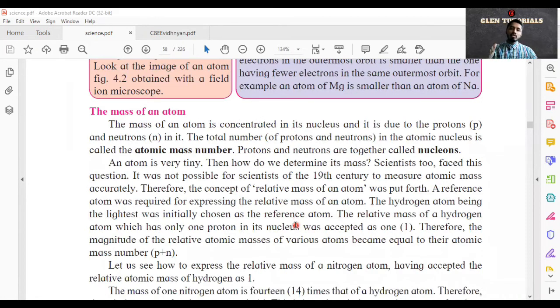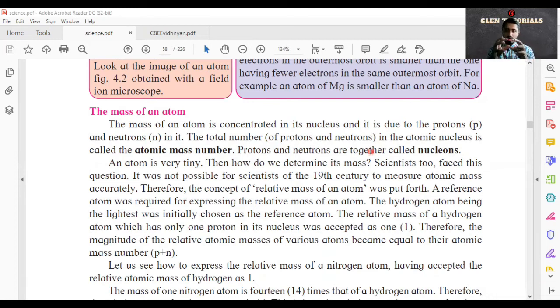The mass of an atom is concentrated in its nucleus. Mass means the actual weight of an atom is nothing but the weight of the nucleus, and it is due to the protons and neutrons in it. The total number of protons and neutrons in the atomic nucleus is called the atomic mass number. Protons and neutrons are together called the nucleons. Remember this, it can come in fill in the blanks.